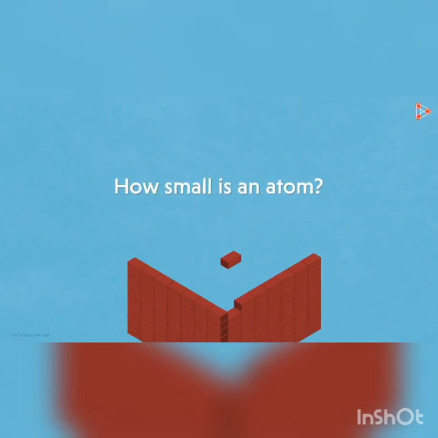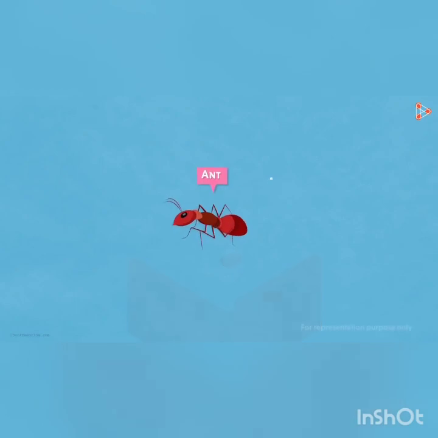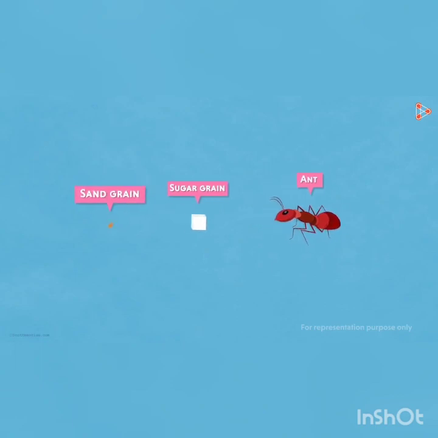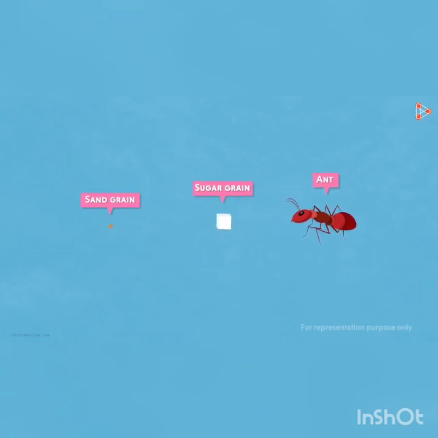Maybe we can take another entity to compare the size of an atom. Can we think of an ant? Probably not possible to compare the size of the ant with an atom. Let us take another example, grains of sugar. It is smaller than ants. So maybe we can take the grain of sugar. But we can see the grains of sugar with our naked eyes.